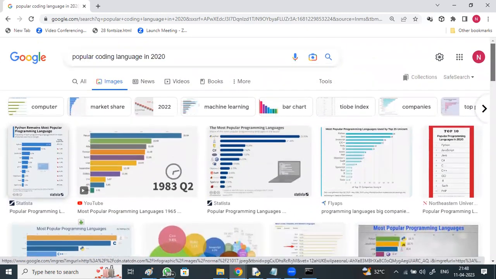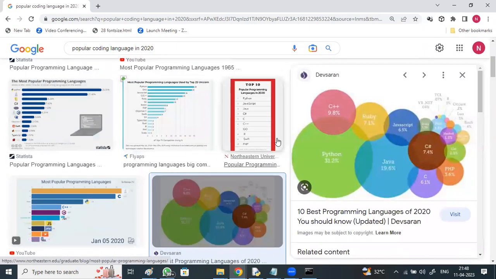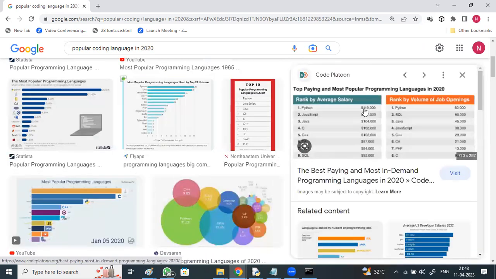And if you see the usage of Python in the industry, see the big circle: 31% used Python, Java 19%, C++ 9%, C 6%, various other programming languages, used in this market. And ranking by average salary, Python stands first. And ranking by job openings, Python has got more job openings. So, coming to the course content.